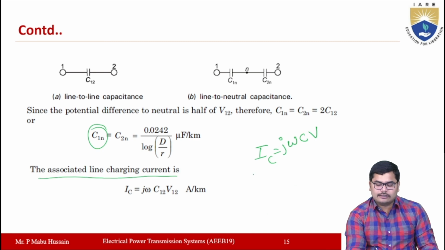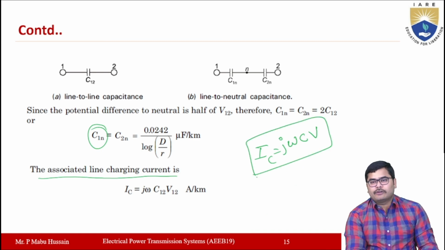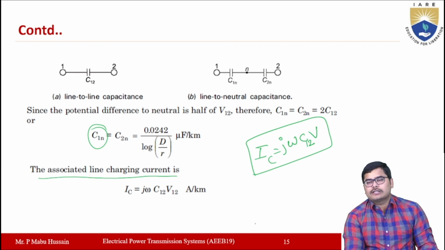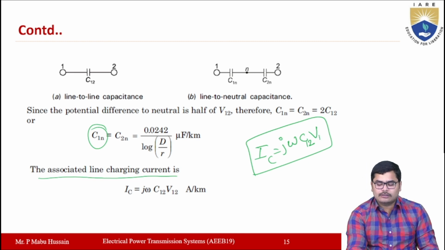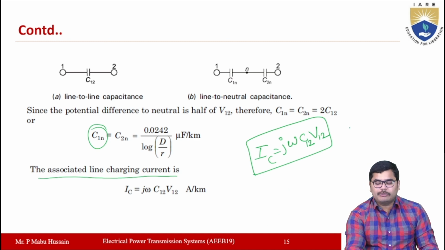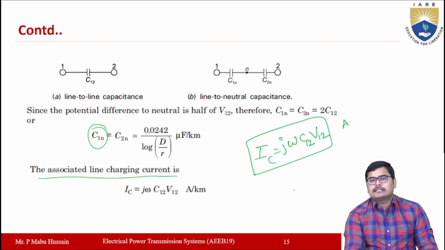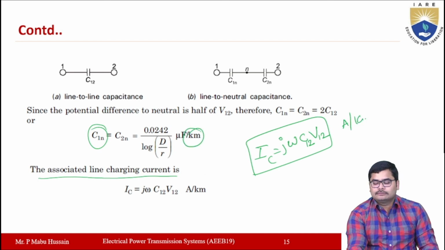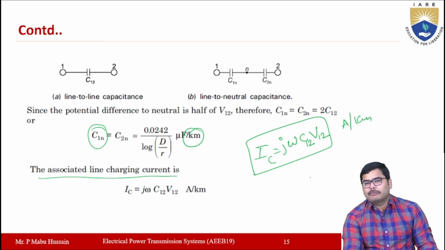This is the phase current, IC equal to j into omega into C into V. Here C is the capacitance between the two conductors, which is C12, and voltage is the voltage between the two conductors, V12. Current is in amperes, for 1 kilometer. If you take per meter length, you will get it per meter.